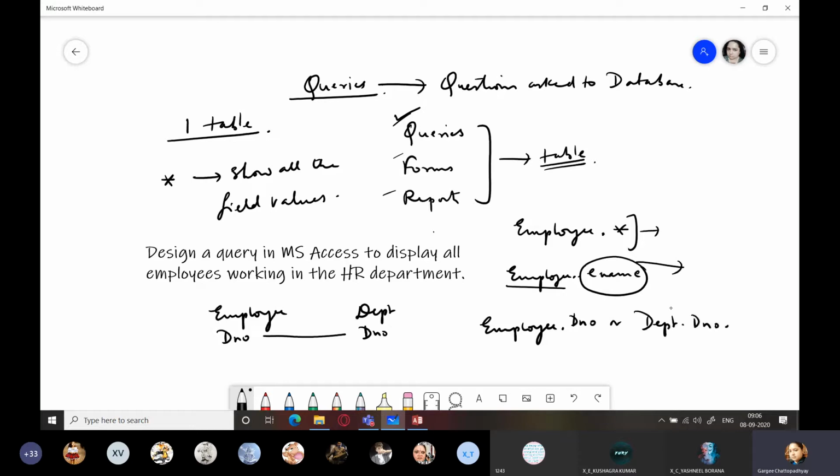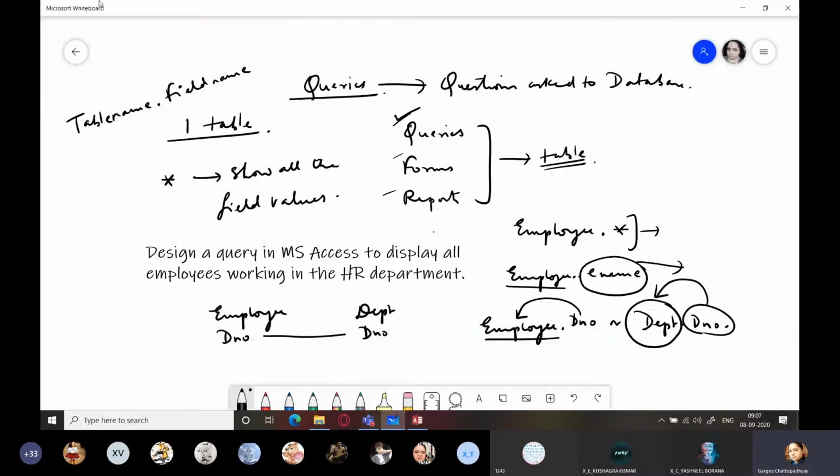So this is what qualifies the name of the field. It specifies the scope of this field, that this field belongs to this table, and this field belongs to that table. Understood? So when you are working with common fields later on, you will be qualifying them with the name of the table. That is going to be our syntax: table name dot field name. This is for common fields, which we are going to see later.